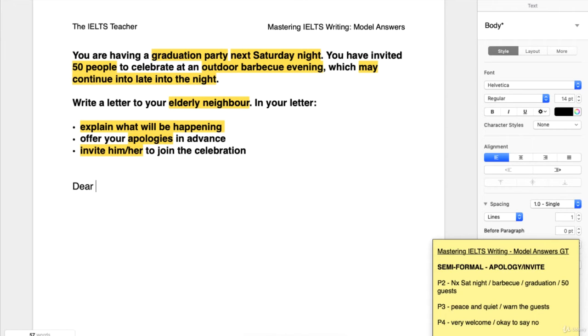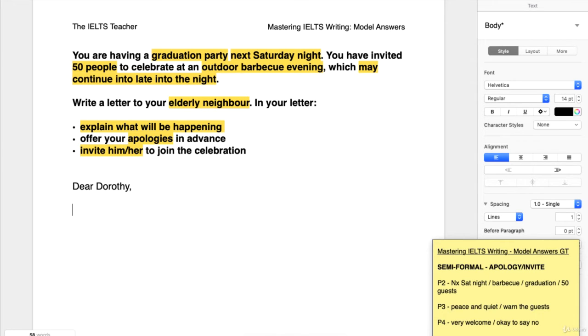This is a neighbour, not someone that we don't know. It's probably someone we've seen a fair few times. So let's use the first name. And it's an elderly neighbour, so it might be good if we use a name that's more typical for an elderly man or woman. So please don't be offended if I'm using a name that you have. It's still a very nice name. Dear Dorothy, let's say. It's typical for older ladies. So let's go with Dear Dorothy.